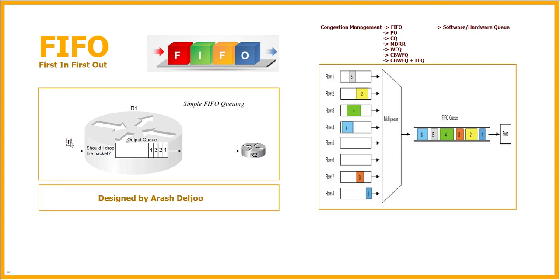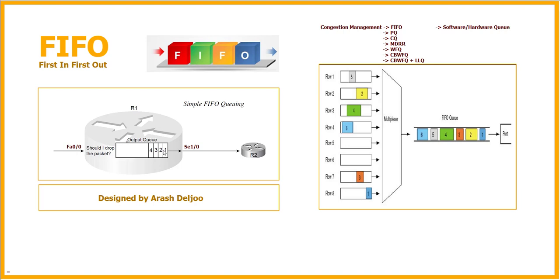Here we have one interface, FastEthernet 0/0, and here we are receiving some packets, and the destination or outgoing interface of all of these packets after routing is serial 1/0. In serial 1/0, we have a software queue. We need this software queue because otherwise you would have to forward all of this traffic directly to the hardware queue, and in the hardware queue we don't have enough space for the packets. Because of that, we need another logical queue. In this queue, we are gathering our traffic.